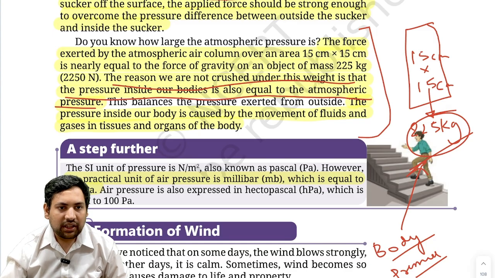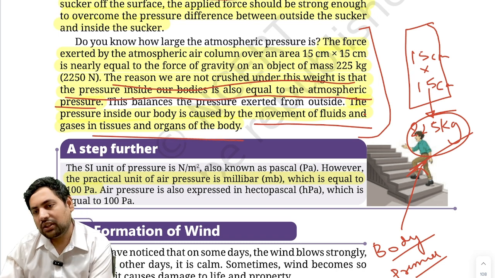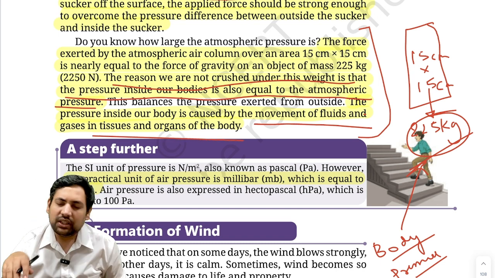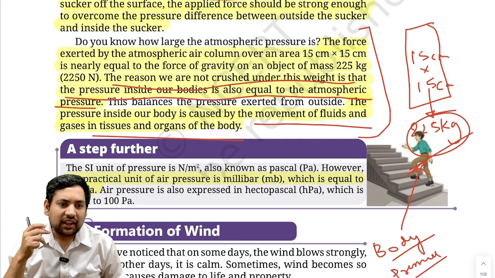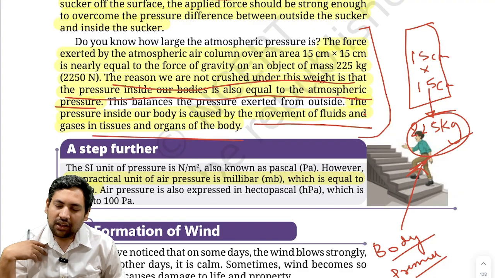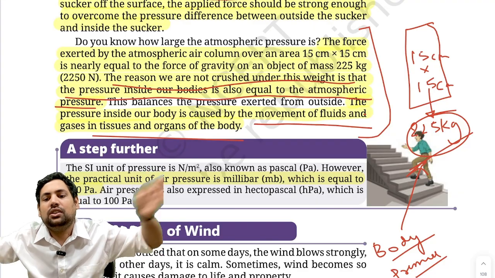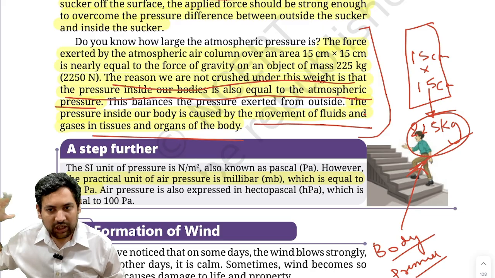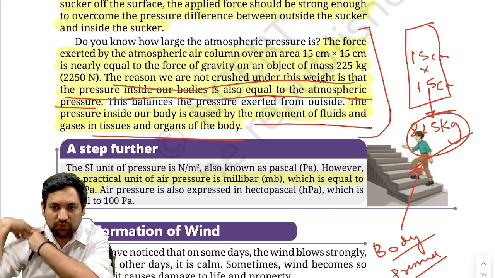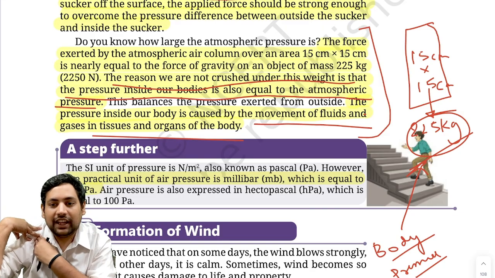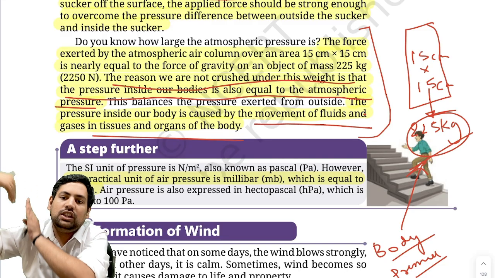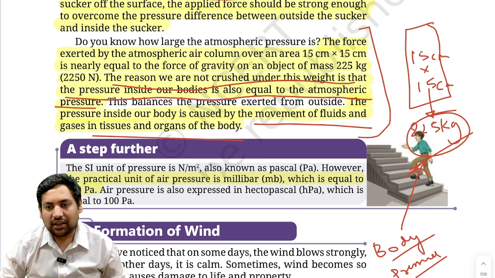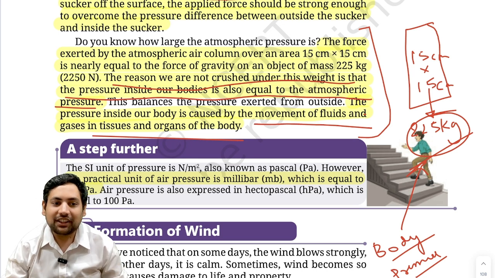Okay, the pressure inside our body is caused by the movement of fluids and gases in the tissues and organs of the body. So there is constant movement even inside our body, correct? Blood is moving, water is moving, gases are moving. Because of that, our body is also applying pressure in the opposite direction. So the air surrounding me is trying to push towards me like this, and the air and fluids inside my body are trying to push in the opposite direction like this. These two things are balanced out, and that is why I'm not crushed.